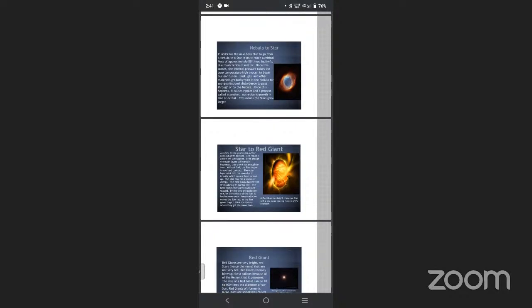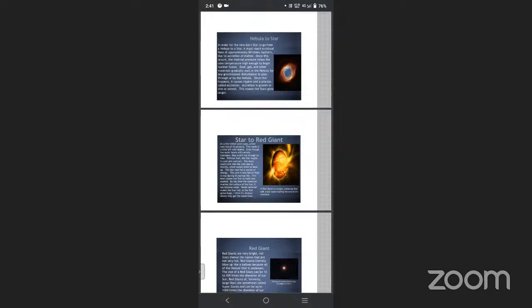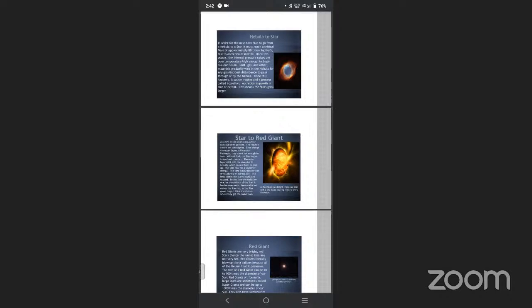Dust, gas, and other materials gradually wait in the nebula for a gravitational disturbance to pass through it. Once this happens, it causes ripples, and this process is called accretion. Accretion is growth in size or extent. This means the star grows larger. Due to nuclear fusion in the core of the nebula, it expands from its original position. It will grow.